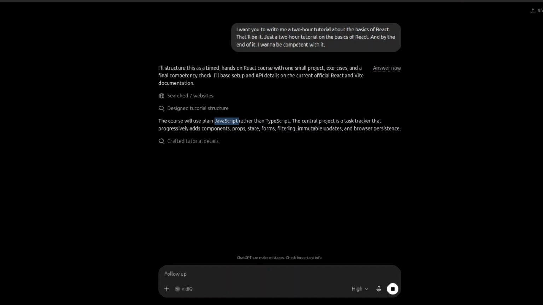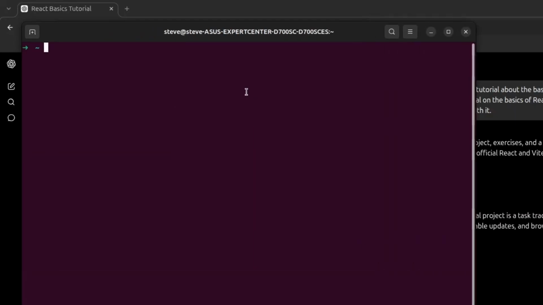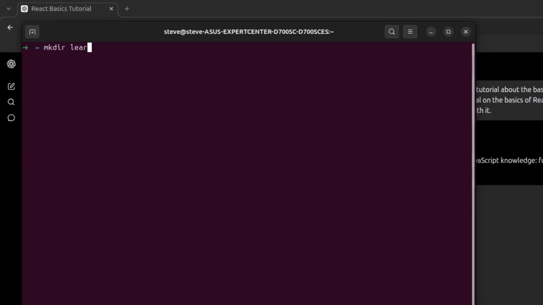But while this is happening, what I might do in the meantime is pull up a terminal, and I want to go to, let's just go to learning. Let's make a new directory called learning. So learning React, inside learning.